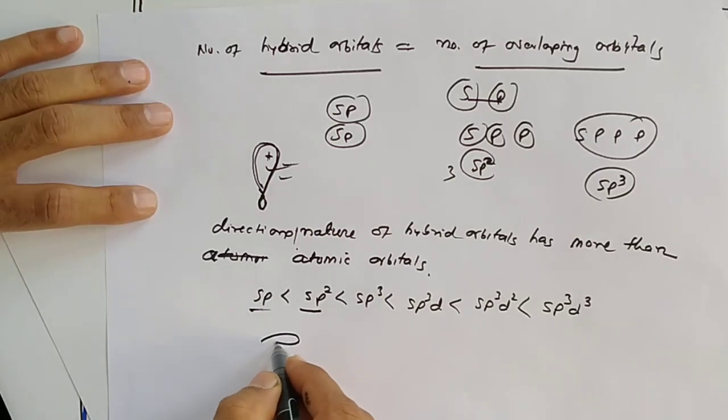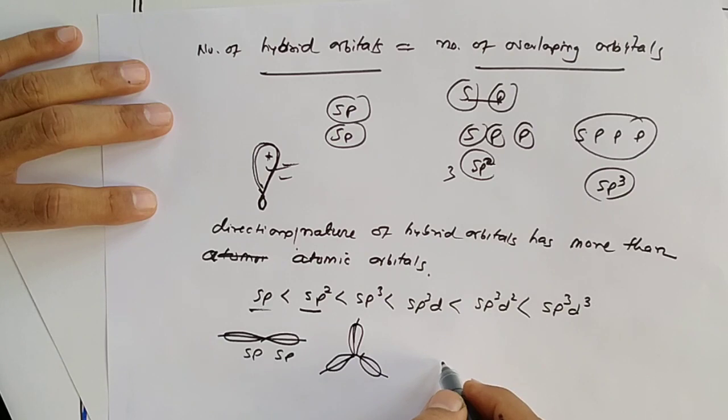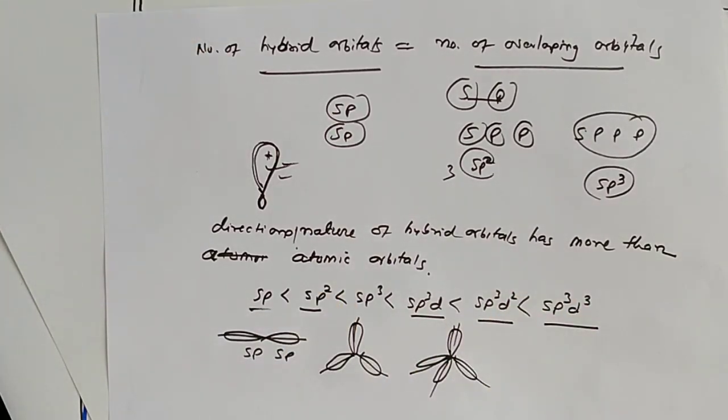Why? In sp both are at 180 degrees. In sp2 all three are at 120, only three directions. In the case of sp3 there are four directions. Then this one 5, this one 6, and this one 7. So directional nature increases as the number of overlapped orbitals increases.